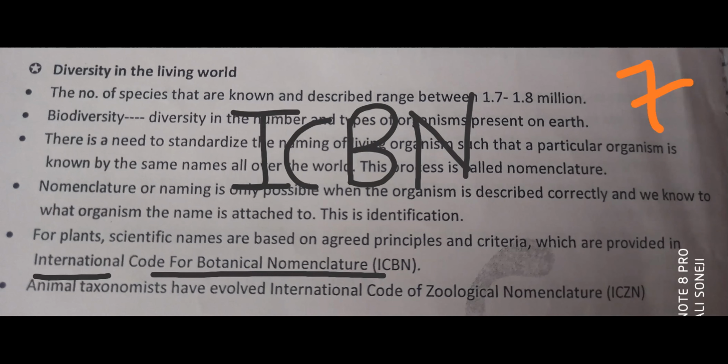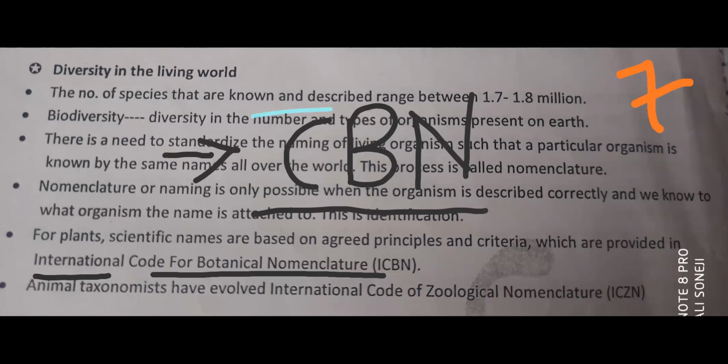To get approval for a scientific name, whatever country it is, America, Australia, India, the plant's name should get approval from this organization. Remember this full form, very, very important: International Code for Botanical Nomenclature.